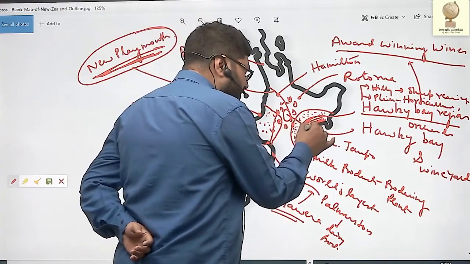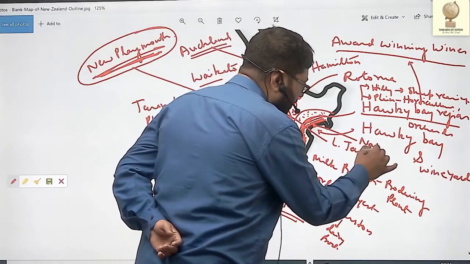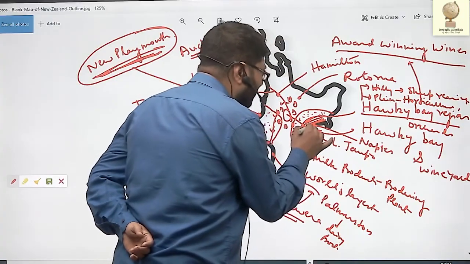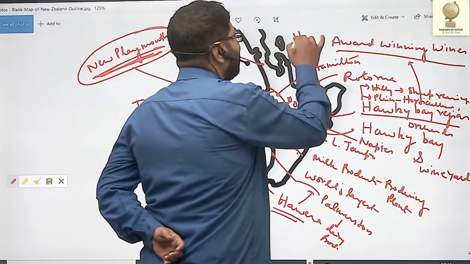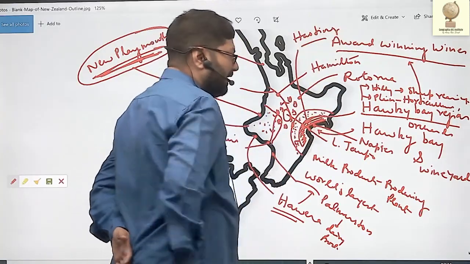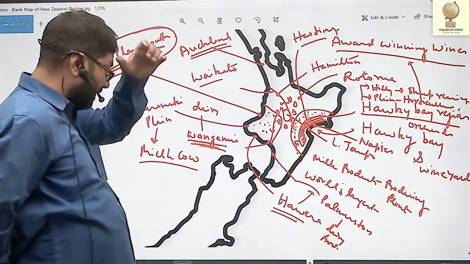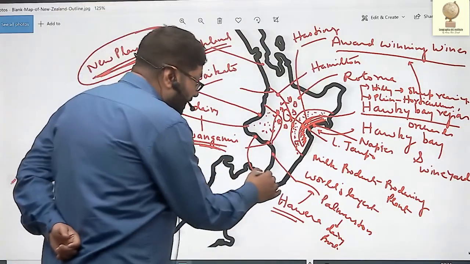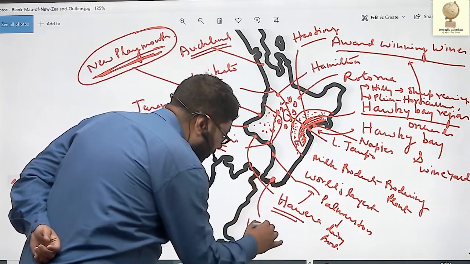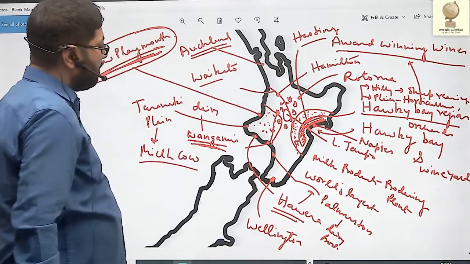The principal city and principal port of this region is Napier, and near it lies a slightly smaller city known as Hastings. Napier is the largest port and largest city on this bay, and second is Hastings. The capital of New Zealand is located here on the coast, Wellington. So this is all about the North Island.